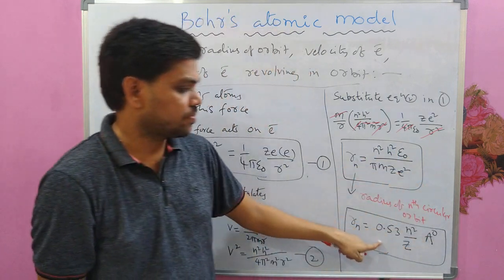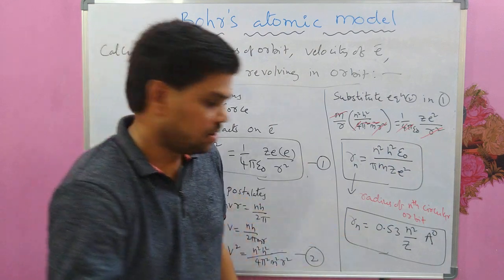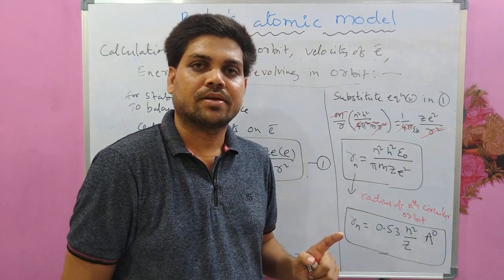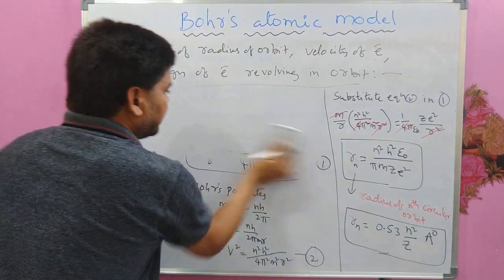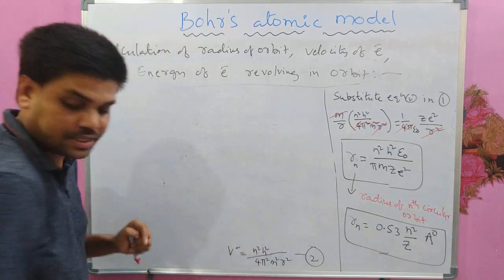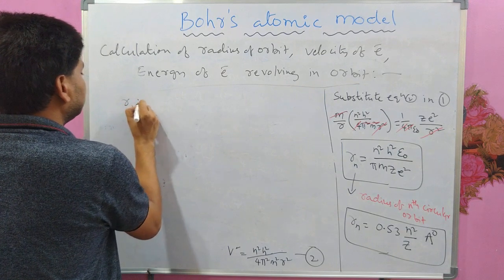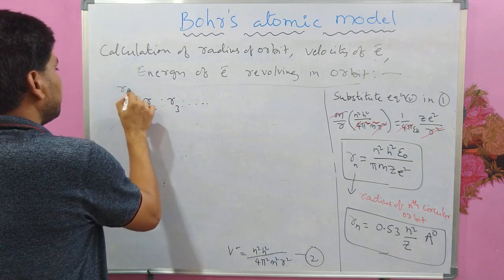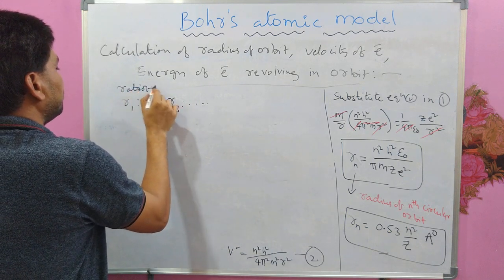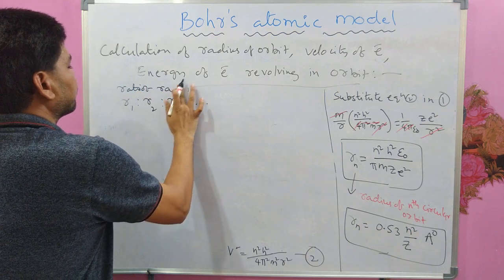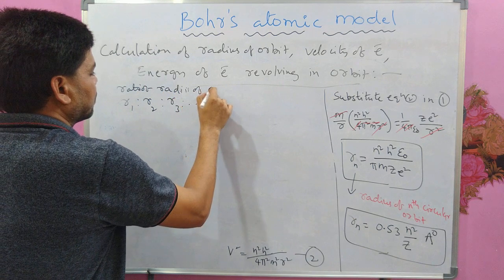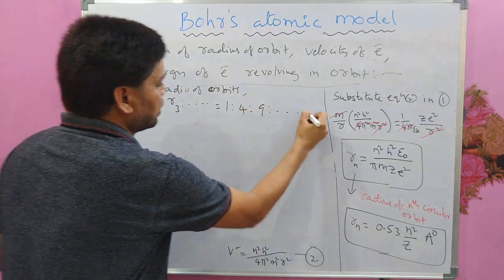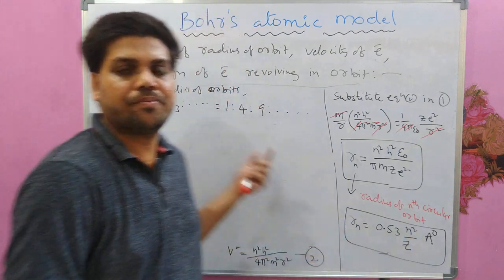0.53 n square by Z after substituting the remaining constants. Which means Rn is proportional to n square, which tells us that R1 is to R2 is to R3 and so on, the ratio of radii of orbits, will be equal to 1 is to 4 is to 9 and so on, depending on the n value.